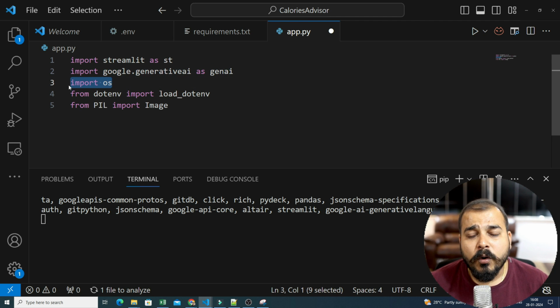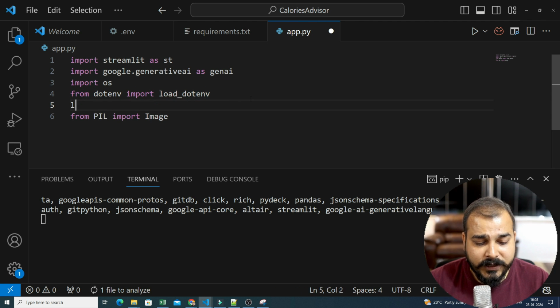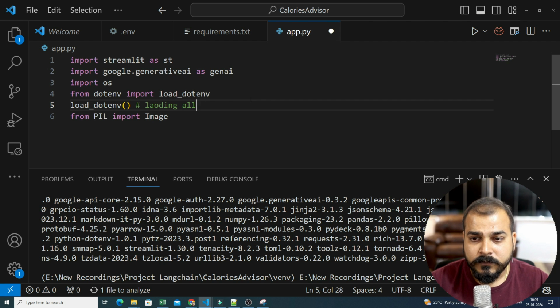I'll also be importing os. And then from dotenv, import load_dotenv, because with the help of load_dotenv, I will be loading all my environment variables. So specifically we'll be using this.